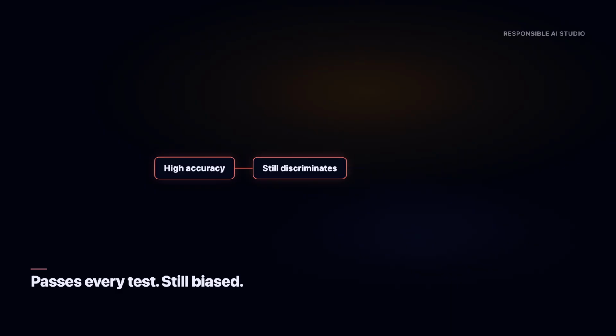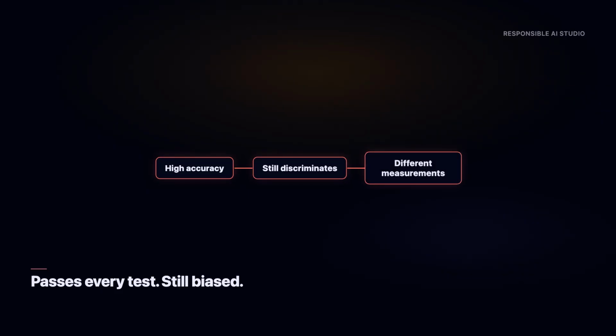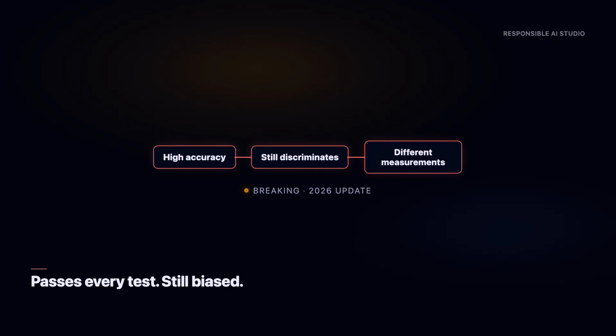Your AI system can pass every accuracy test you throw at it and still discriminate. Accuracy tells you how often it's right. It says nothing about who it's wrong for, more often. Here's the complete framework for testing fairness.